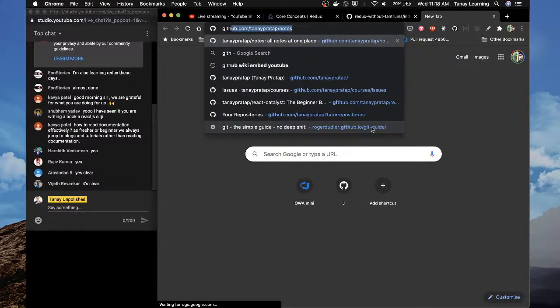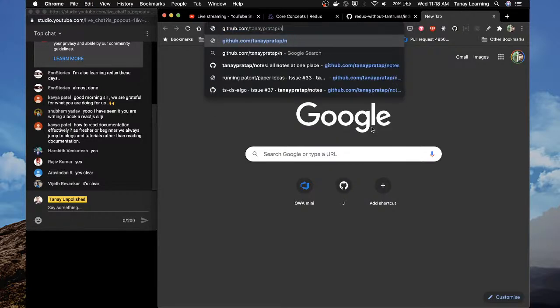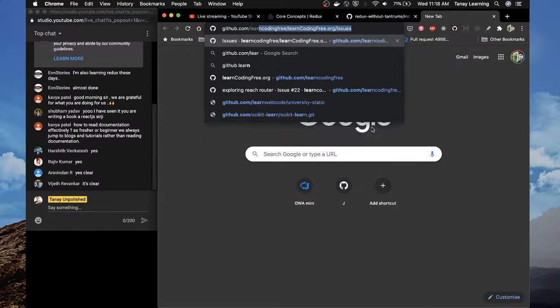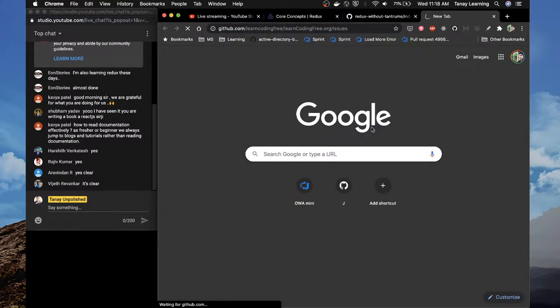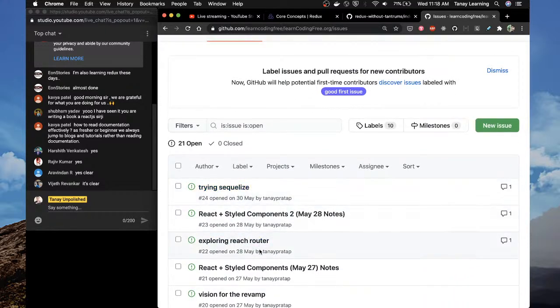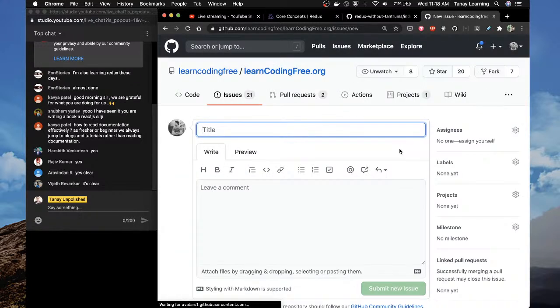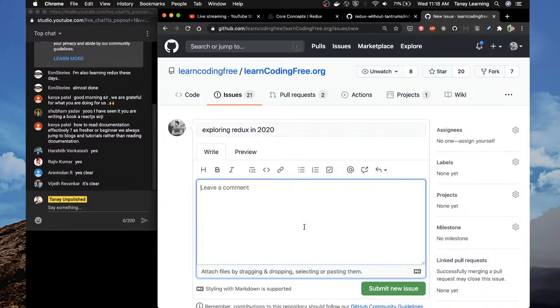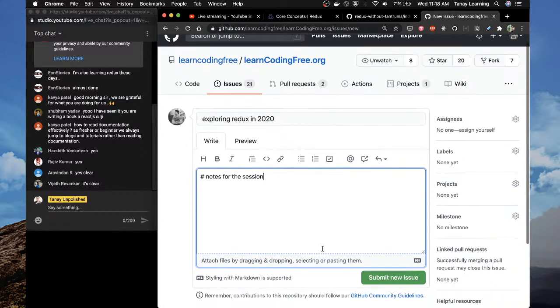Learncodingfree.org, github.tanepratap. Learn coding free. Yes, we'll take notes here. Issues. So every time we try something, we take notes. So we'll take notes here. This time we are exploring Redux in 2020. Notes for the session.